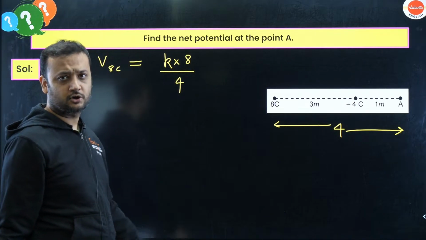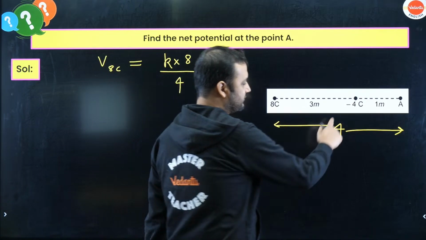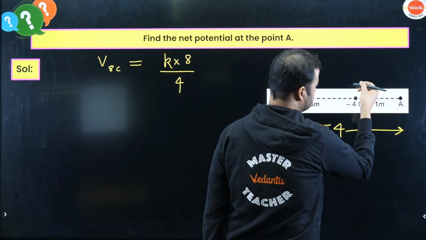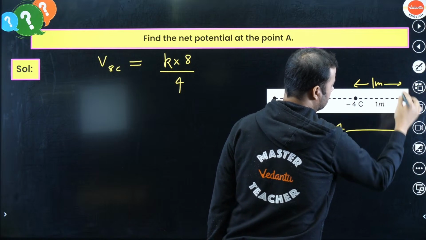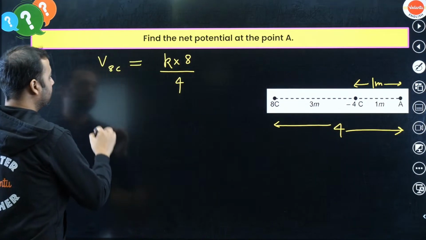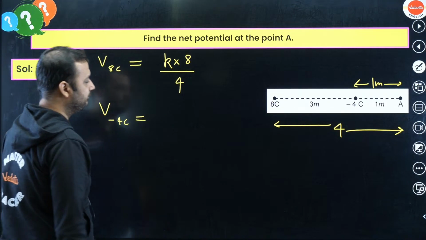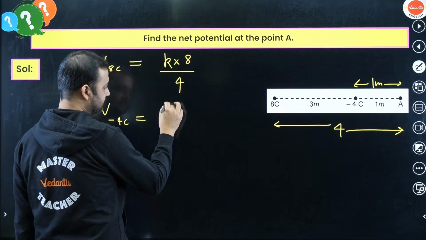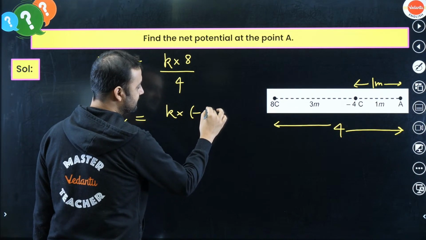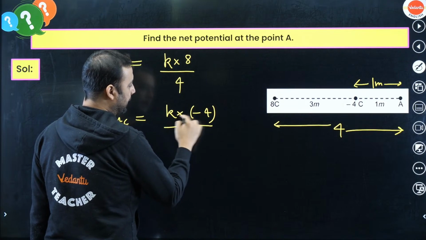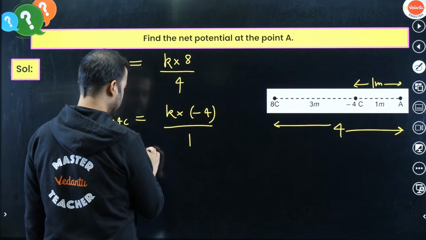Okay. So potential of 8 coulombs at this point is given by this. Now, what's the potential of this minus 4 coulomb? If you see that this distance is 1 meter, right? So again, potential of minus 4 coulombs. V of minus 4 coulomb at the point A is given by KQ by R or KQ by X. So K is this and Q is minus 4. Do not leave out the minus sign. So remember minus sign. K into Q by X. X is how much? 1. So this is 1. Okay.